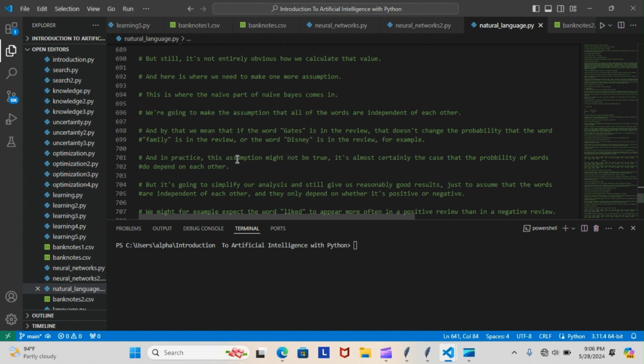And in practice, this assumption might not be true. It's almost certainly the case that the probability of words do depend on each other. But it's going to simplify our analysis and still give us reasonably good results. Just assume that the words are independent of each other and they only depend on whether it's positive or negative. I'm going to leave it there for tonight.